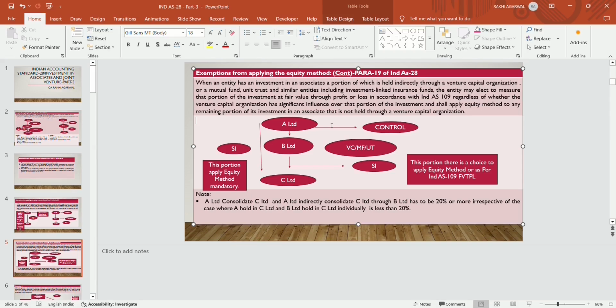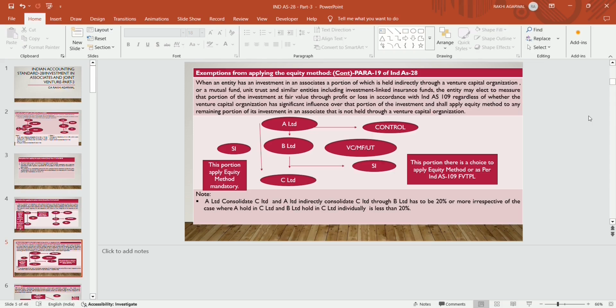Ind AS 28 says, when an entity has an investment in an associate, a portion of which is held indirectly through a subsidiary, that is, in this case B Limited is the subsidiary, so indirectly through a venture capital organization. In this case, B Limited is a venture capital organization or a mutual fund or unit trust and similar entities including investment linked insurance fund. The entity may elect to measure that portion of investments at fair value through profit and loss in accordance with Ind AS 109. On that portion of C Limited which is directly held by A Limited, A Limited will apply the equity method, which is mandatory.